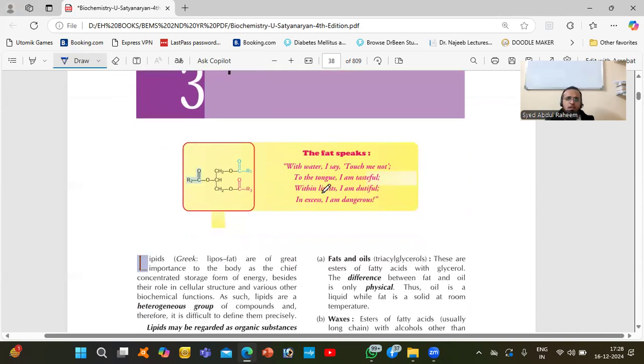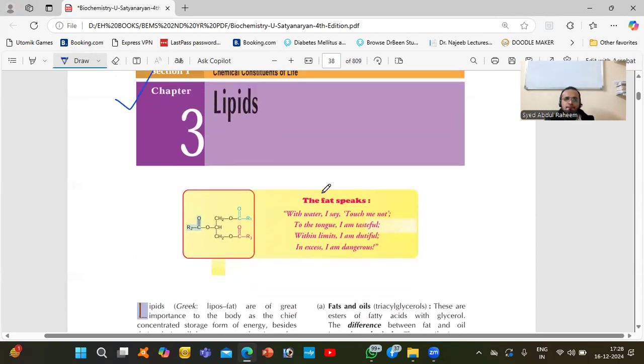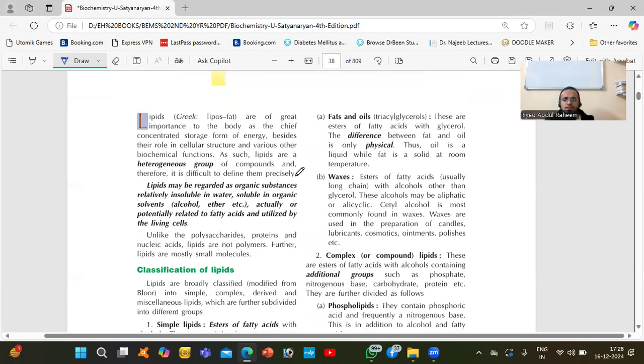So let's talk about lipids. Lipid is a Greek word. Okay. Lipo means fat. So in the body, it has much more importance. Okay, and we call it a concentrated storage form of energy. And other than that, you have functions. Most number of functions are there.